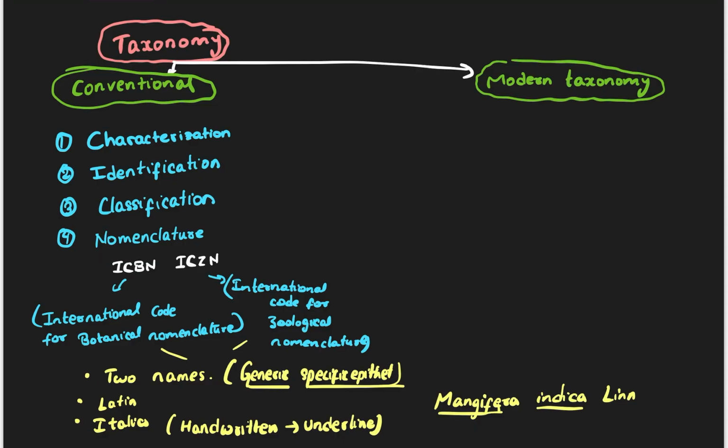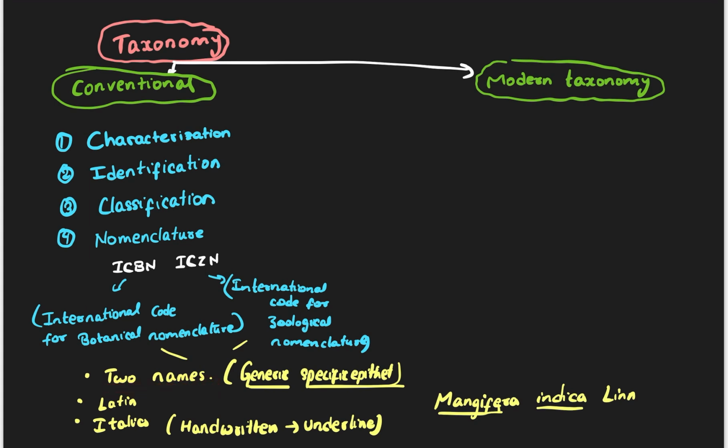Though there should be two names, we can also write the name of the scientist at the end, the person who discovered this mango, for example. Mango's name was given by Linnaeus, so we write Linn, his name, at the end. That need not be written in Latin italics because that does not have a Latin origin. Italics tells us about the Latin origin. So Mangifera indica, that is the name of mango, and at the end we can write the name of the scientist as well. So these are the rules.